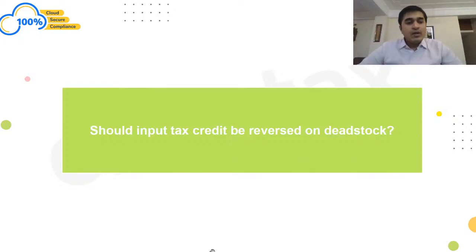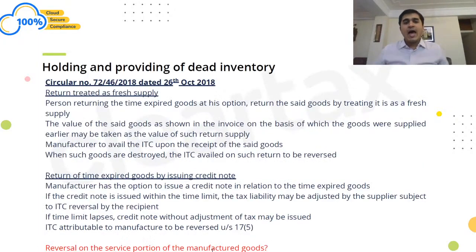Now we are talking about dead stocks. What happens if we are having certain dead inventory with us? What do I do with this dead inventory? Now we are talking from two perspectives. First perspective would be that of the dealer. The second perspective would be that of the manufacturer, right?